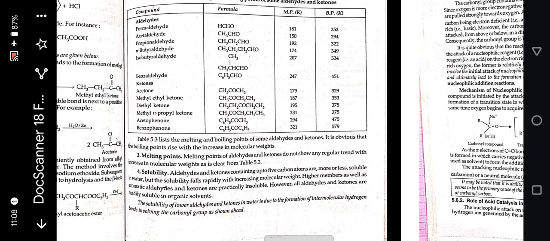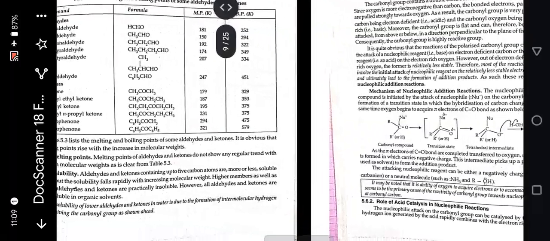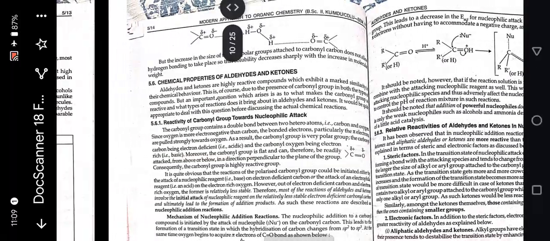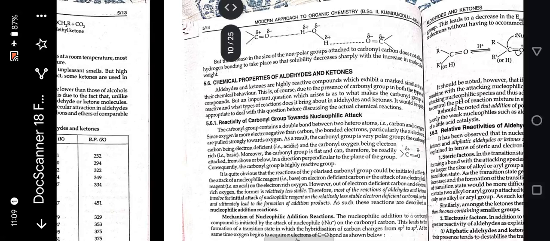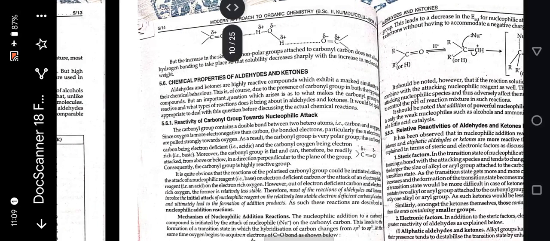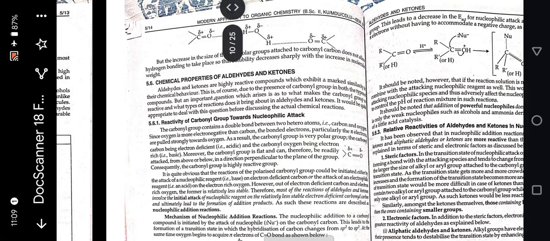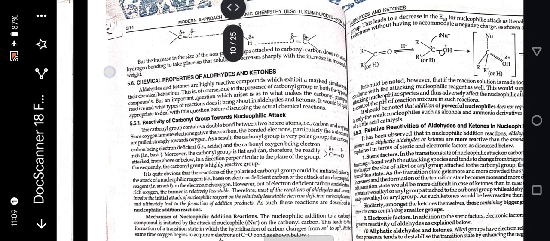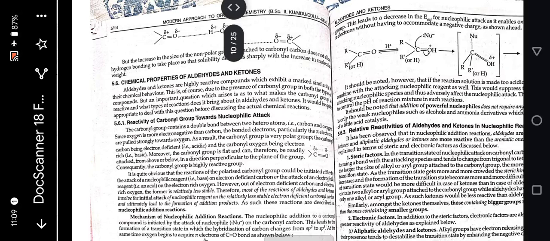The solubility of lower aldehydes and ketones in water is due to the formation of intermolecular hydrogen bonds involving the carbonyl group, as shown ahead. But the increase in the size of non-polar groups attached to the carbonyl carbon does not allow hydrogen bonding to take place, so that solubility decreases sharply with the increase in molecular weight.